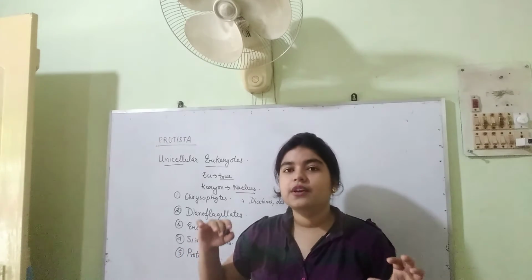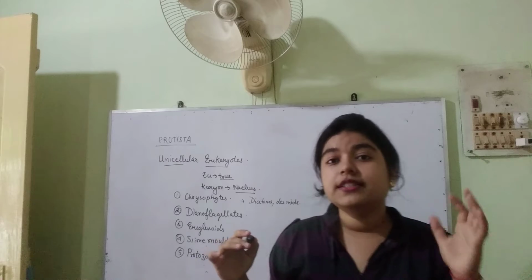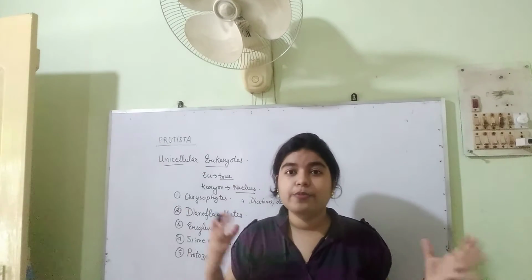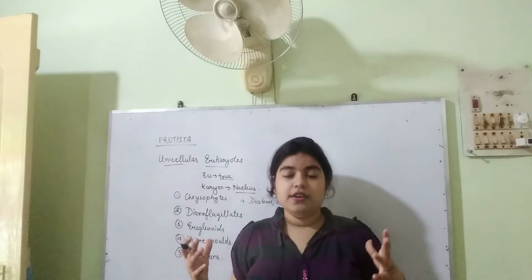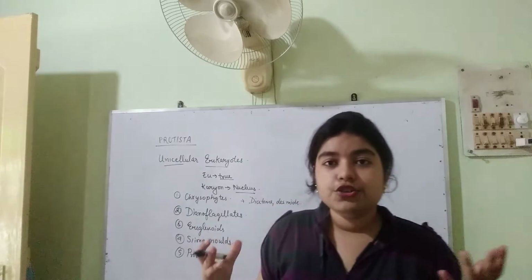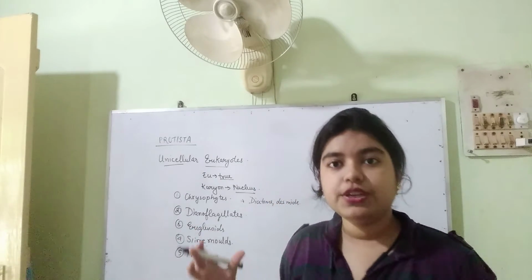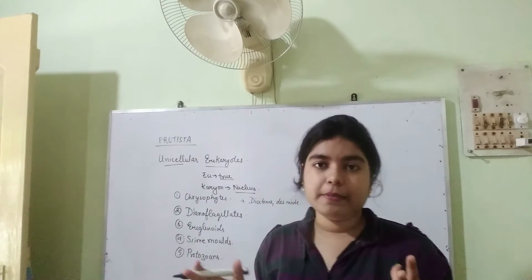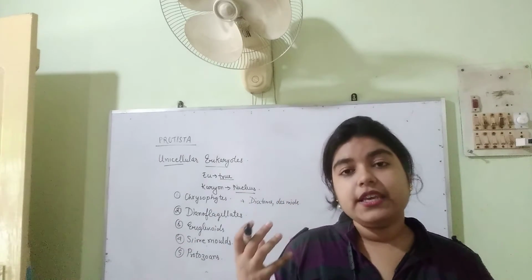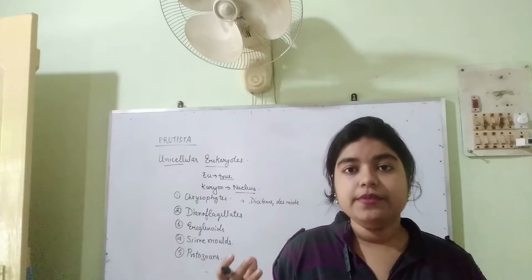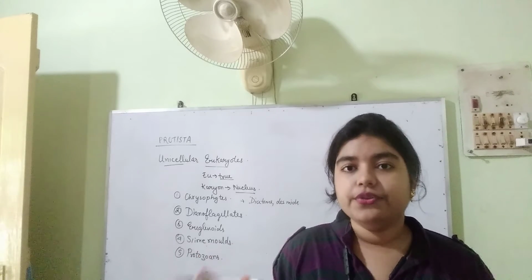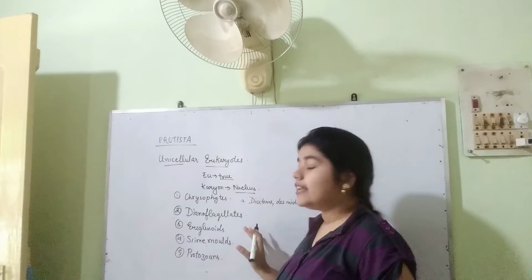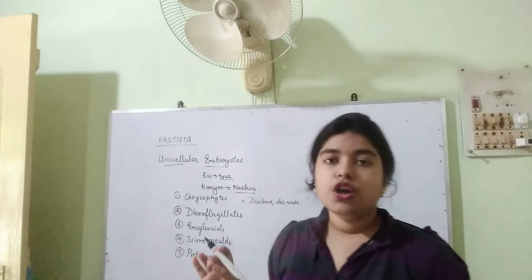Actually, sometimes you might have seen that they show the pictures of the sea becoming red or blue or green. What causes the sea to turn red? It is actually the dinoflagellates. They have different color pigments present in them, which makes the color of water appear red or green or blue. So that is dinoflagellates.